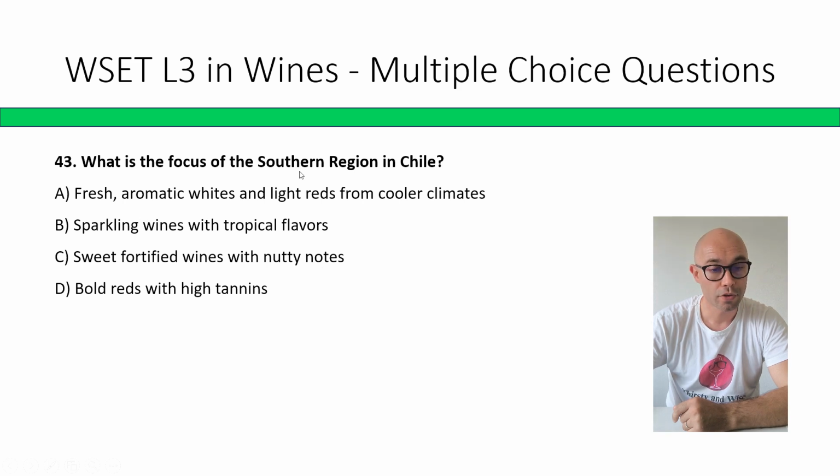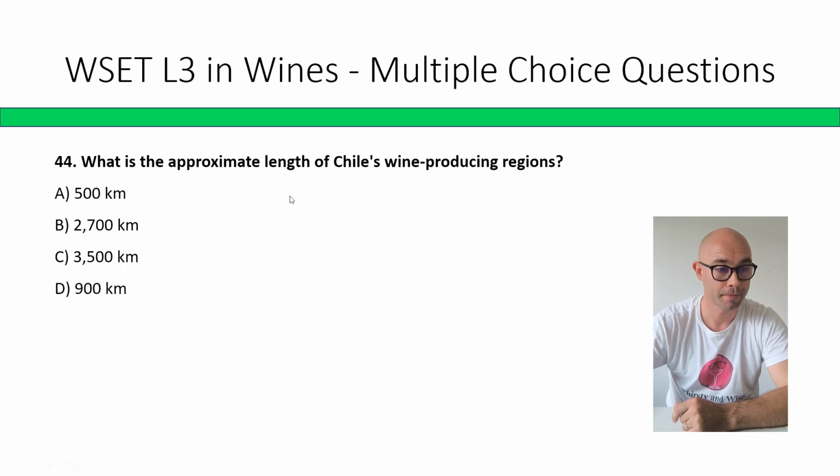What is the focus of the southern region in Chile? Fresh aromatic whites with light reds from cooler climates, sparkling wines with tropical flavors, sweet fortified wines with nutty notes, bold reds with high tannin. The correct answer is A, fresh aromatic whites and light reds from cooler climates.